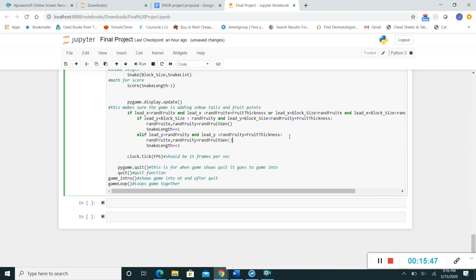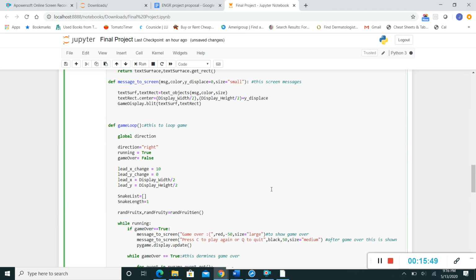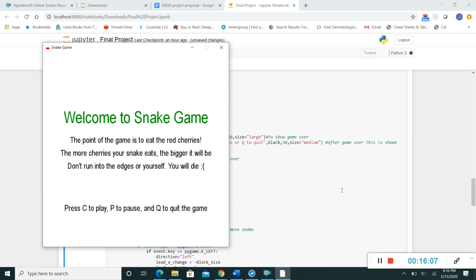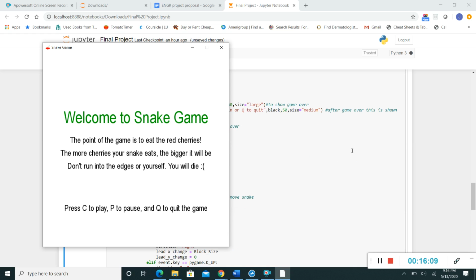I'm sorry if this is taking a while. I'm hoping it pops up. Okay, so like I said, it says welcome to Snake Game. And obviously I forgot to mention that the fruits are going to pop up right here. I was a little confused, but then I remembered where it popped up, where that initiating, defining and putting it in, that's where it pops up.